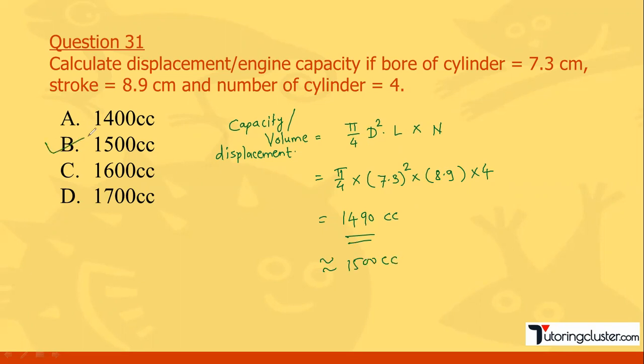Let me revise once again. N is the number of cylinders. L is the stroke length. D is the bore diameter. Please do the calculation; you should get option number B, 1500 cc.